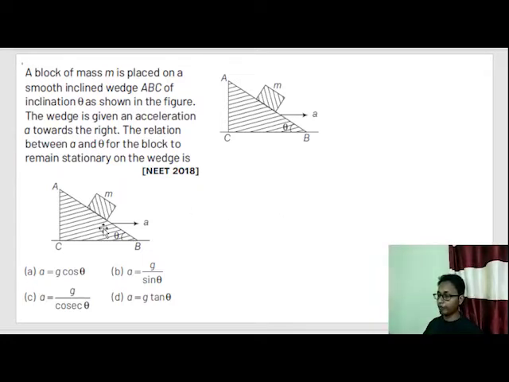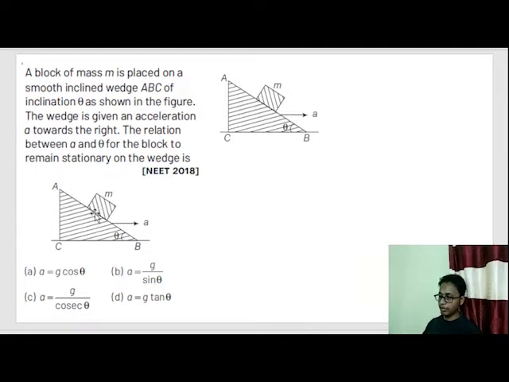This block was moving towards right. The wedge is given an acceleration of a towards the right. The relation between a and theta for the block to remain stationary on the wedge is, that means what is the relation between this acceleration a and this theta so that the block will stay as it is on this wedge.